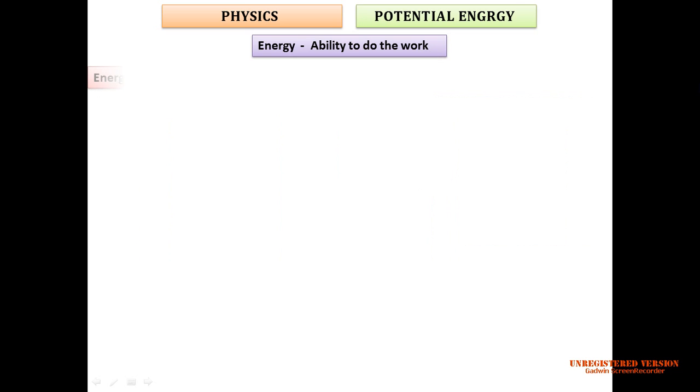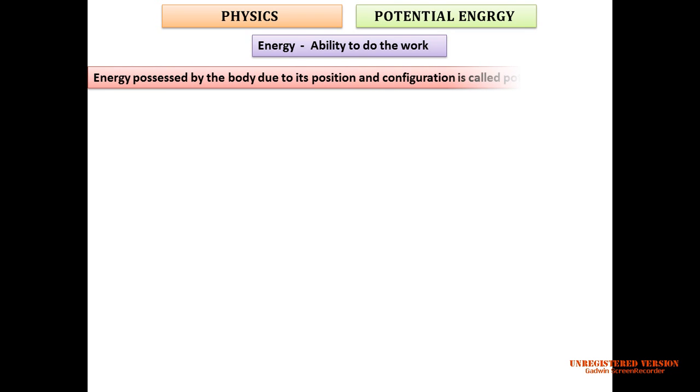What is the meaning of potential energy? Energy possessed by the body due to its position and configuration is called potential energy. Energy possessed by the body due to its position. What is meaning of position?